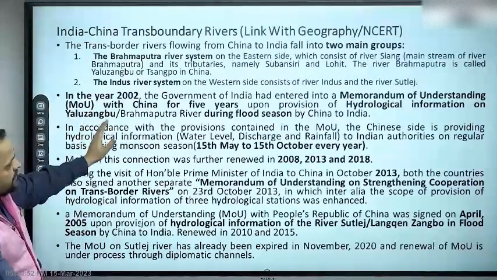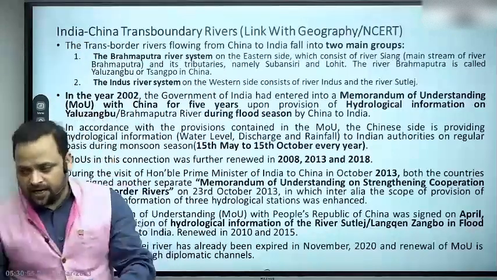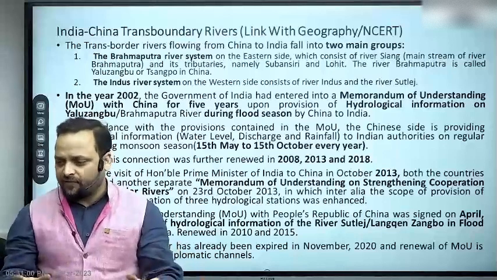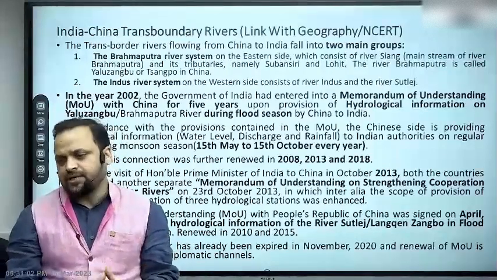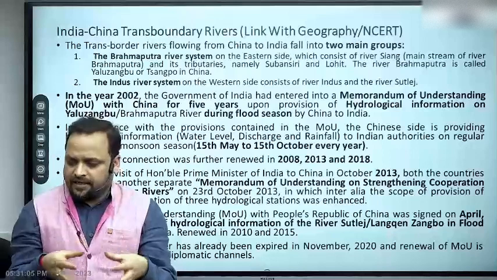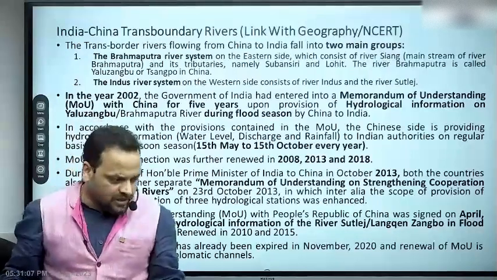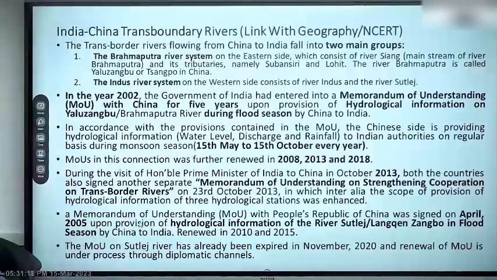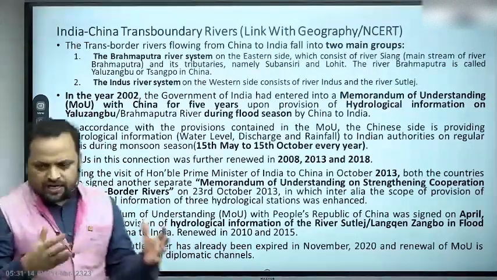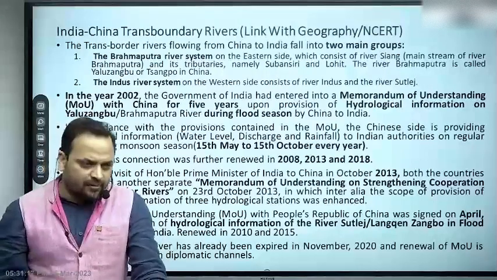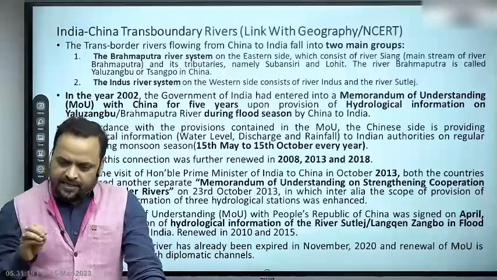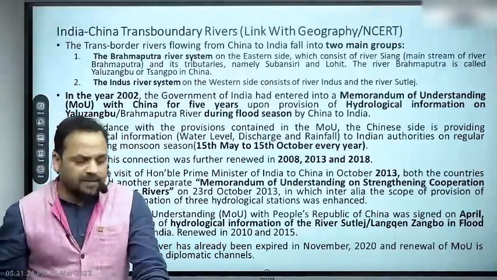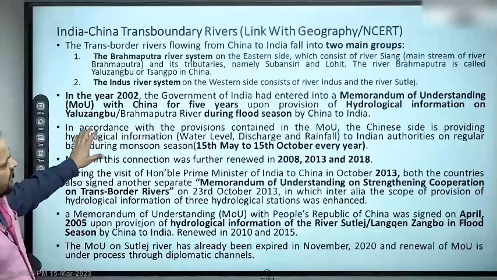So in 2002, the Government of India and the Government of China entered into a short-term, limited agreement. Generally, MOUs are signed for limited purposes. Either there is a time limitation, or it is addressing a very narrow part of some area of cooperation. All right, so we think that MOUs have less legal value, right? But again, MOU, treaty, document के title में, it doesn't matter. What matters is the content. It is true for any legal document. Don't read it by the title. All right. Now we signed an MOU for what?